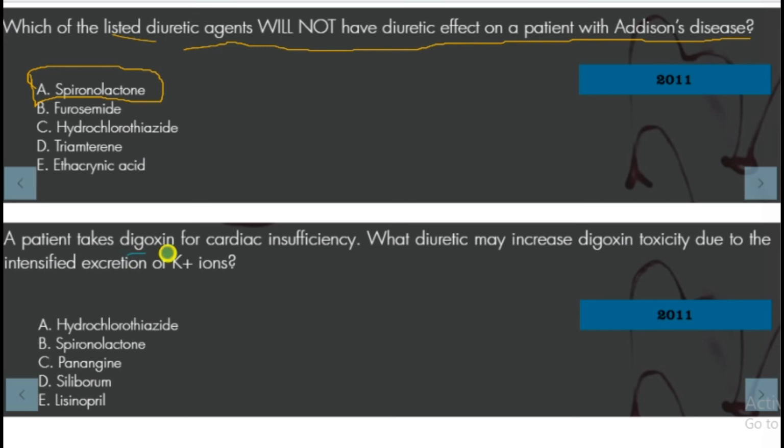A patient takes digoxin for cardiac insufficiency. What diuretic may increase digoxin toxicity due to intensified excretion of potassium ions? That is a thiazide diuretic, hydrochlorothiazide.